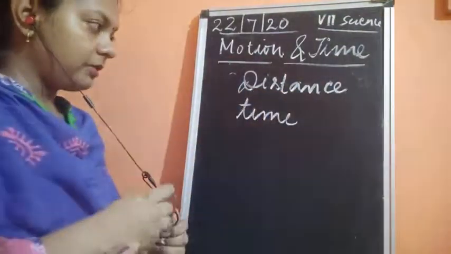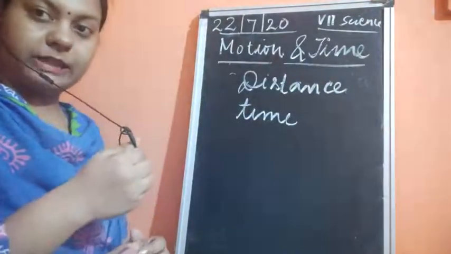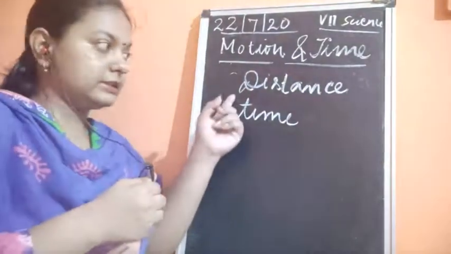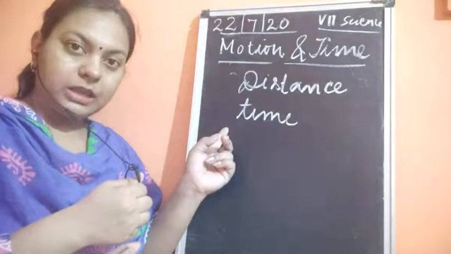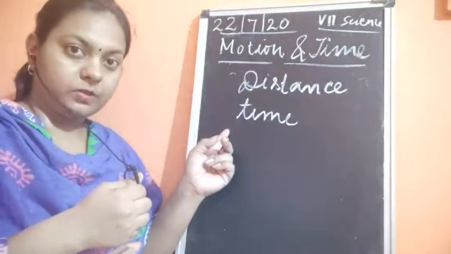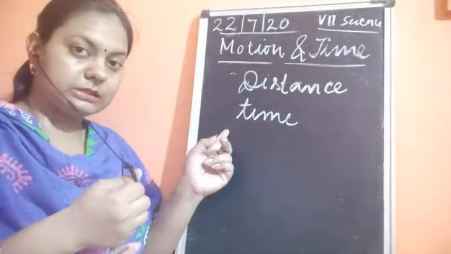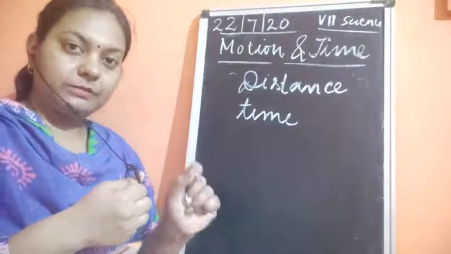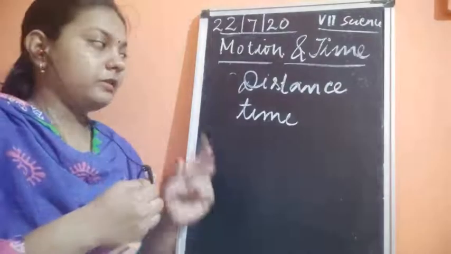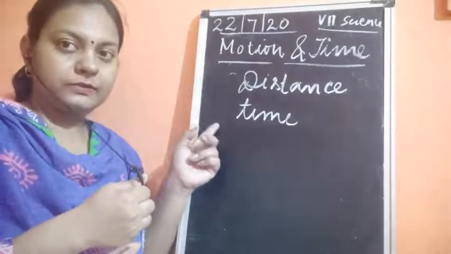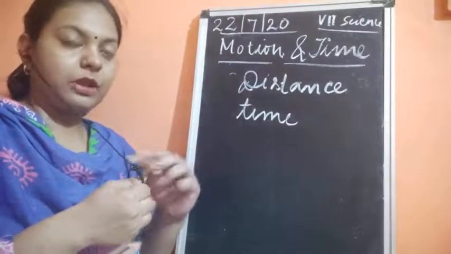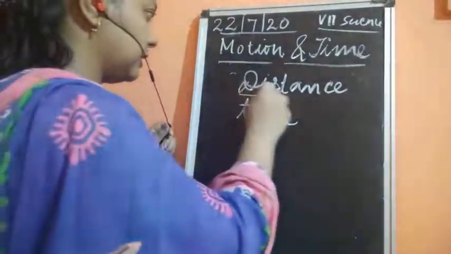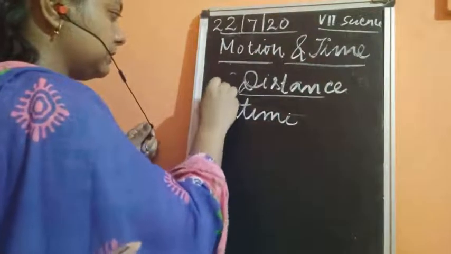So whenever an object is moving from one place to another place, it is moving with respect to two things: one is distance and the second is time. Whether it is moving slow or fast, we come to know by comparing these two properties, distance and time. There is a relationship between distance and time, and that is the speed.